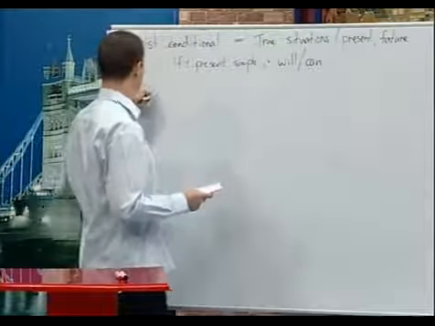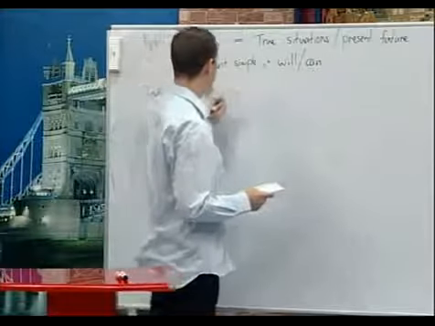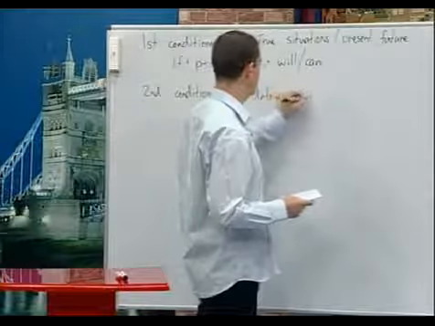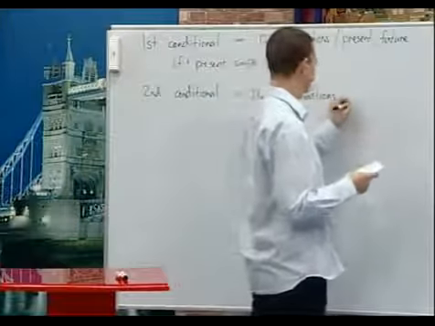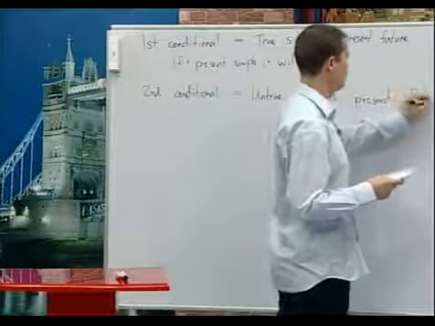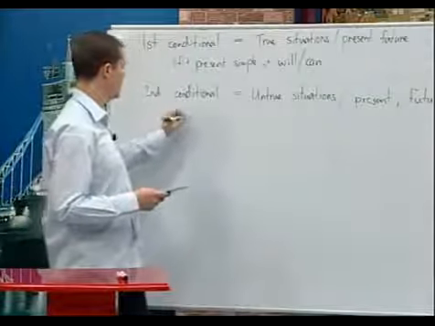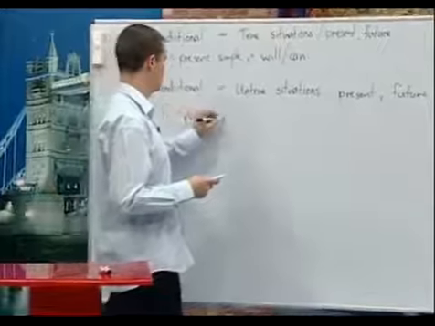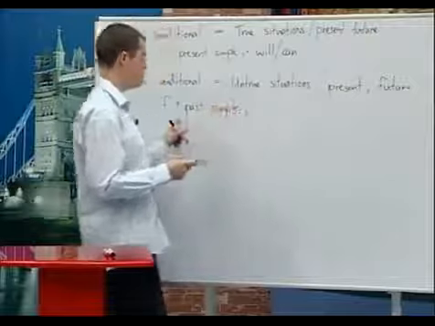So second conditional, this is used for untrue situations in the present or the future. Okay, in the if clause, we use if plus simple past, past simple, and a comma if it's the first clause.